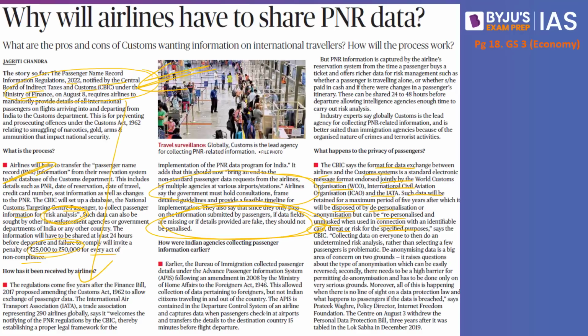What do we mean by it? Let's say, for example, we have the CBIC, which is collecting data of all the people who are stepping in. In case it is only a section of the people, why not collect information of those people? In case they have a doubt, they suspect one of the individuals, why not collect only this individual's data alone? Why collect all the information is the first major issue.